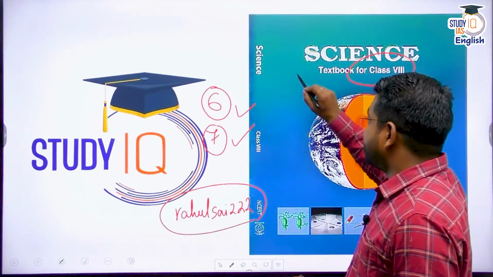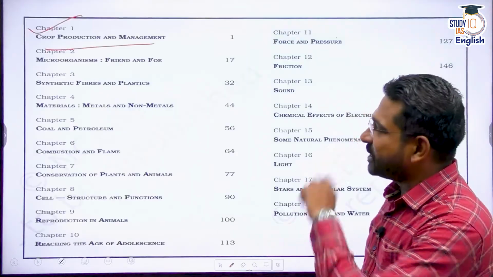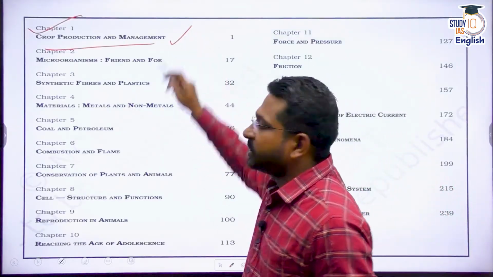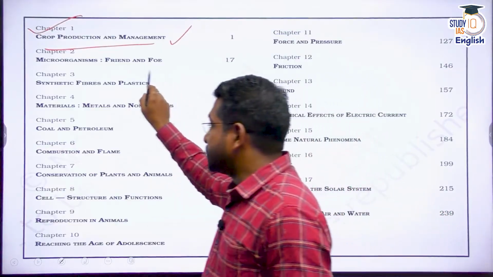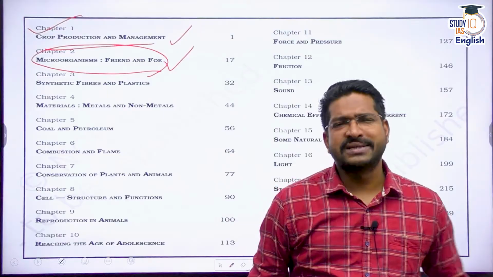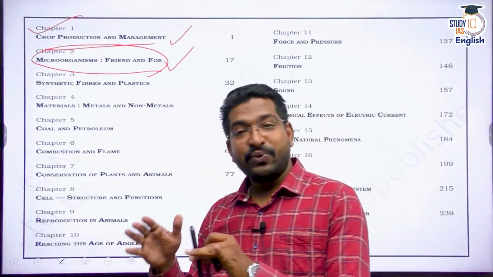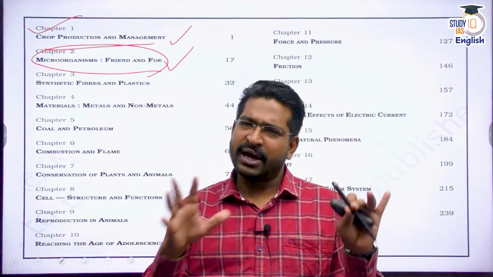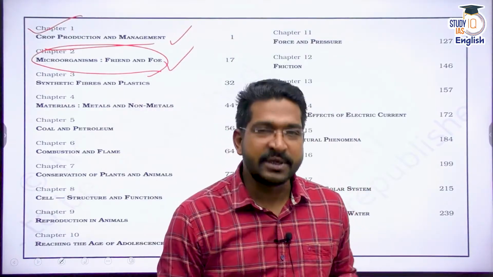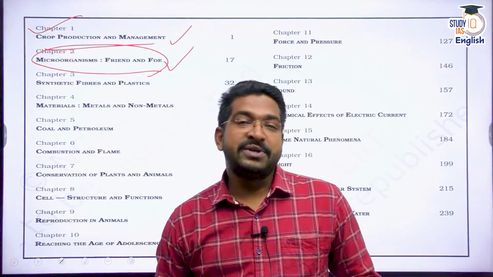Now, here we have started Class 8 Science NCERT. In the previous session, we spoke about crop production and management. Today, we are going to discuss Chapter 2, Microorganisms, Friend and Foe. A very important discussion because many a time MCQs do appear which are connected to microorganisms, and they are quite easy. I call them freebies because they are very simple questions, but many a time students commit mistakes.